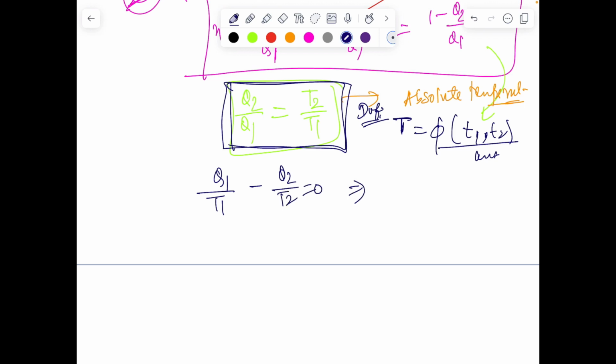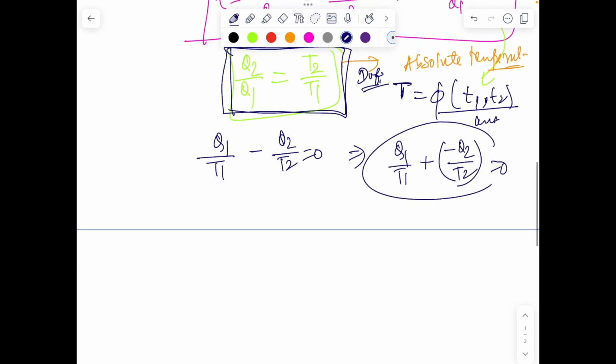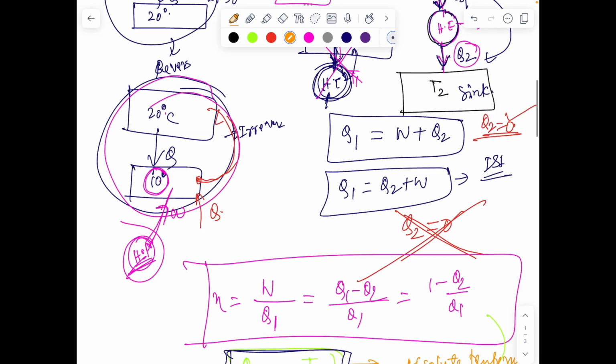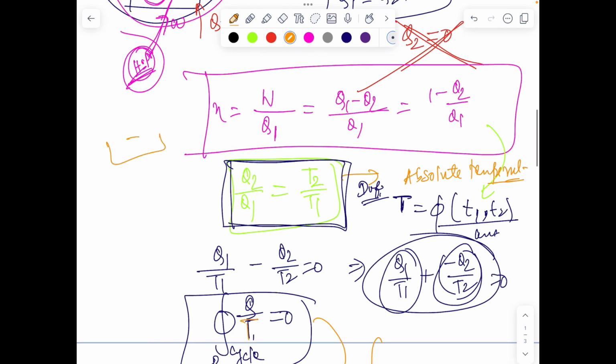Okay, so that's a definition, in fact, of temperature. Once we realize this definition, now things become very obvious, because Q1 by T1 minus Q2 by T2 from the above equation is 0. It can be written as Q1 by T1 plus minus Q2 by T2 equals 0. What does it mean? It means the Q1 by T1 value, the Q by T value, is special, and in the entire cycle, this Q by T value, of course for a reversible cycle, we have derived this, equals 0.